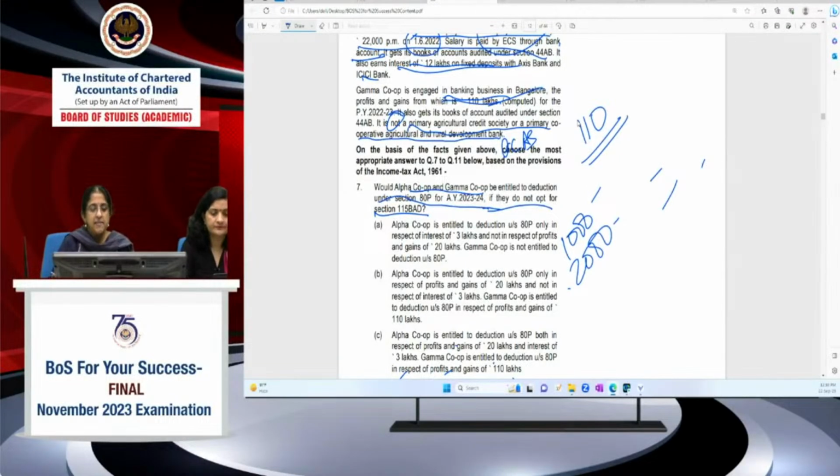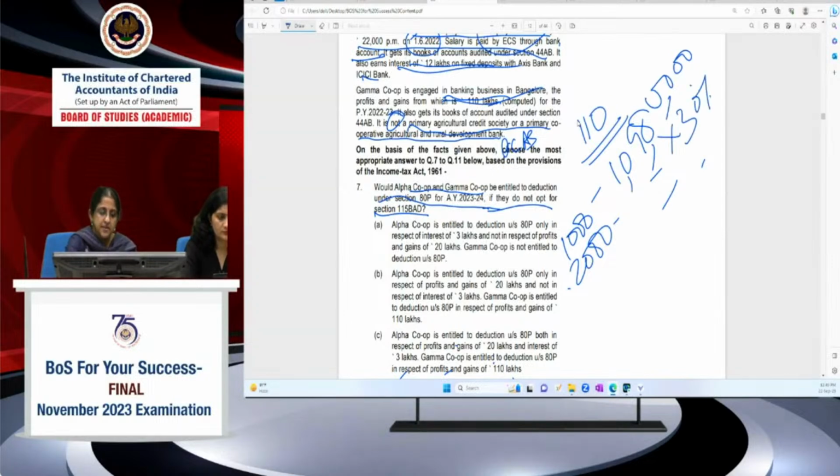20,000. Okay, then for 0 to 10,000, it's 10%, 1,000. 10 to 20,000, it's 20%, it's 2,000. So the balance is 110 lakh minus 20,000. So balance is 1098, 0, 0, 0, 0. It's like this. This will be taxable at 30%. So into 30% will give me 32,94,000 plus 3,000, 32,97,000. Okay.